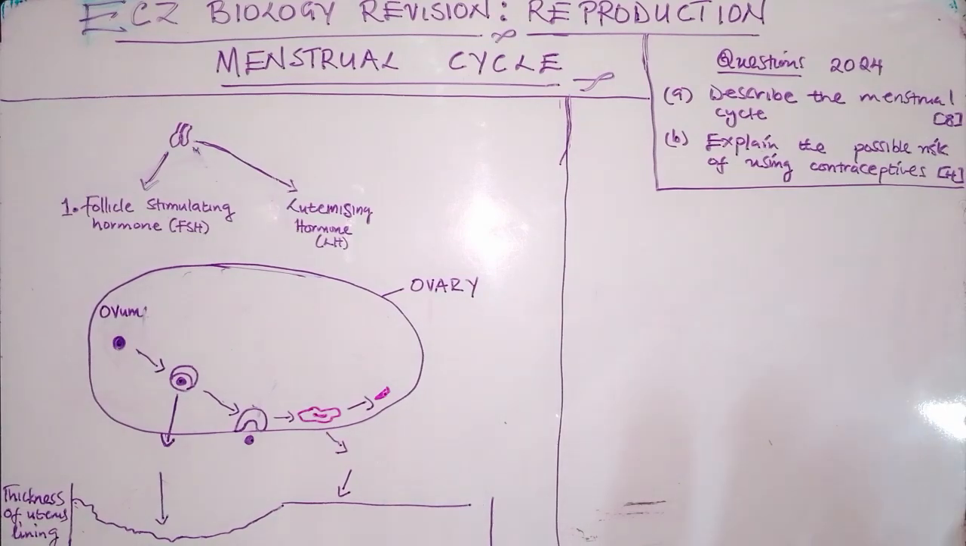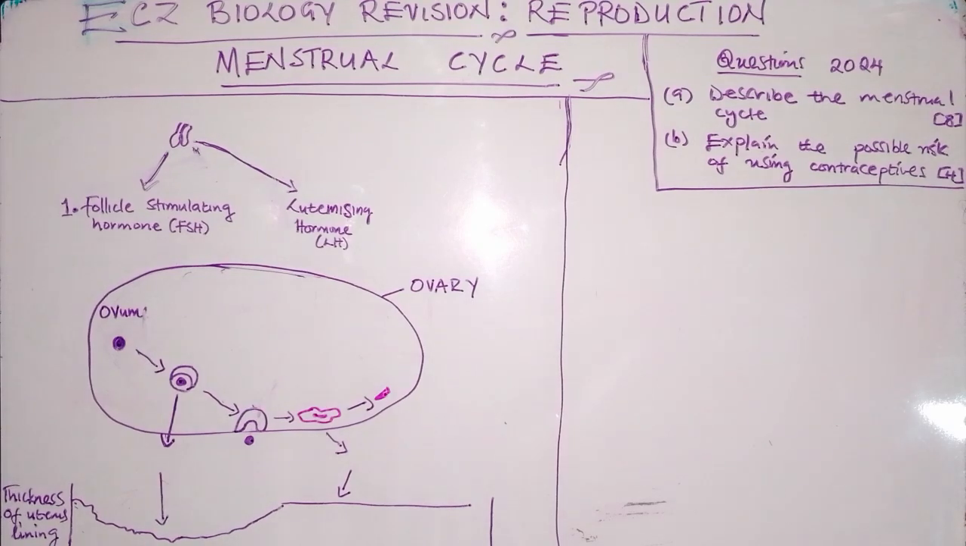At the end of the video, we are also going to solve two questions which came in 2020: how you can describe the menstrual cycle, and how you can explain the possible risks associated with using contraceptives. We know there are a lot of methods of contraceptives, and all of them have advantages and disadvantages. So without wasting much of your time, let's begin.